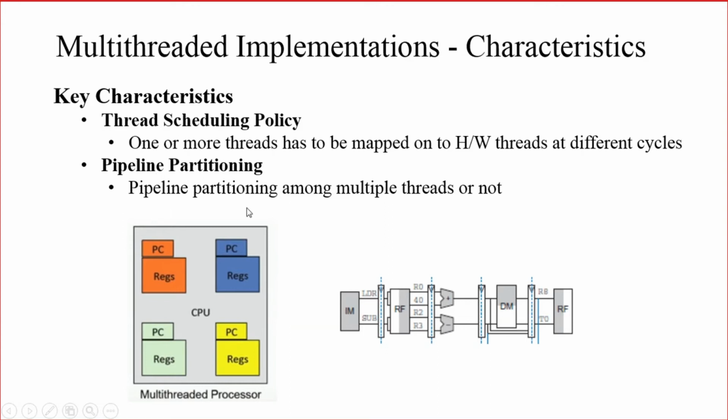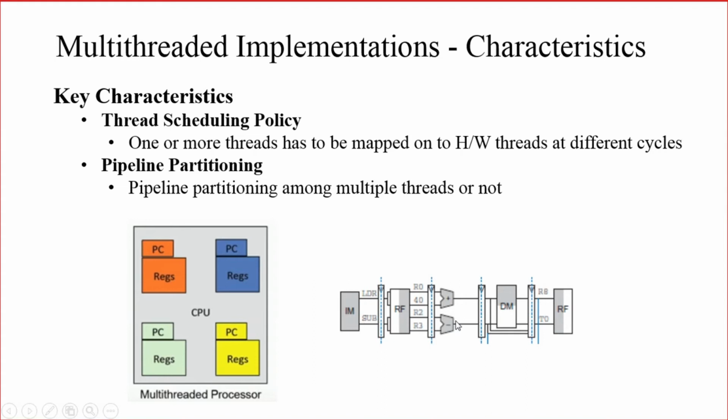What do you mean by pipeline partitioning? Pipeline partitioning means whether the pipeline has to be partitioned among multiple threads or not. What does it mean? Whether in a single pipeline we can accommodate instructions from multiple threads in different stages, or whether it can accommodate only instructions from a single thread. That is known as pipeline partitioning.